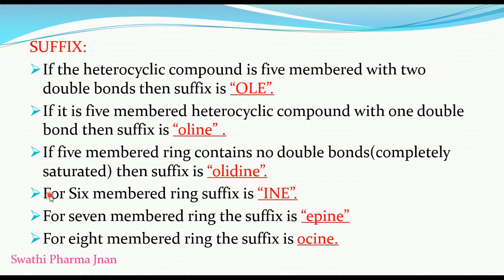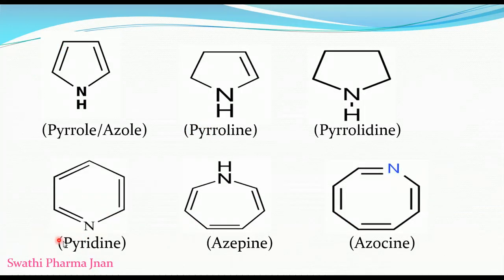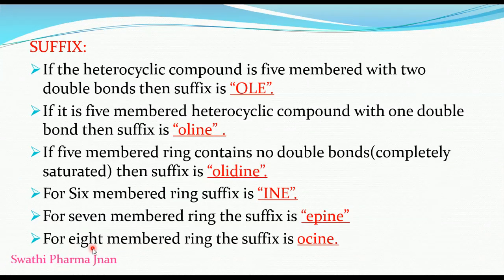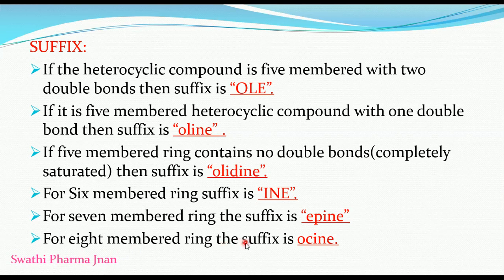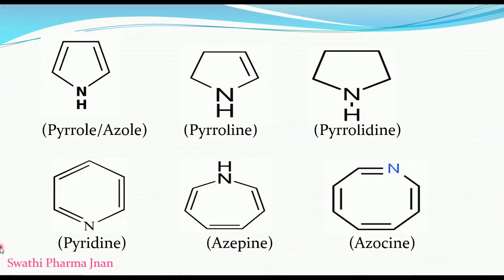Next, for a 6-membered ring the suffix is ine. The example is pyridine. Pyr indicates nitrogen, and ine indicates a 6-membered ring. For a 7-membered ring, the suffix is epine. So azepine: az indicates nitrogen, and epine indicates it is a 7-membered ring. Next, for an 8-membered ring, the suffix is ocine. If the compound is an 8-membered ring, then the suffix will be ocine. Az indicates nitrogen is present, so the complete name of the compound is azocine.